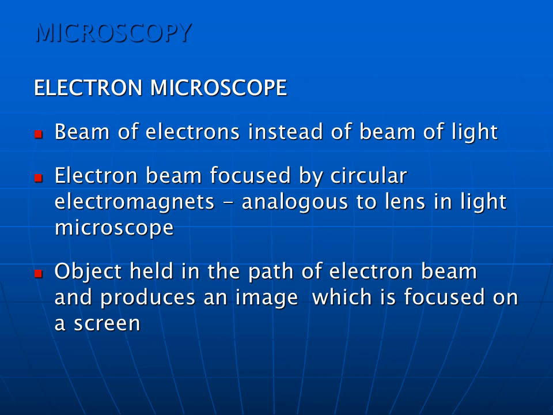The next microscope we will use is the electron microscope. The principle in electron microscope is that we are using a beam of electrons instead of a beam of light. We are not using light, but a beam of electrons. In electron microscope, the electron beam is focused by circular electromagnets, which are analogous to lenses in light microscope. Objects held in the path of the electron beam produce an image which is focused on a screen.